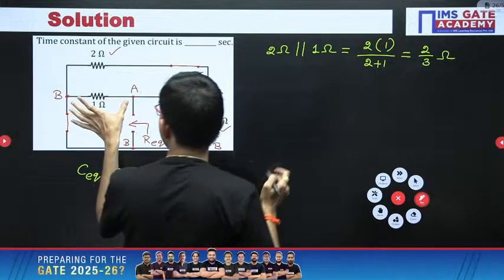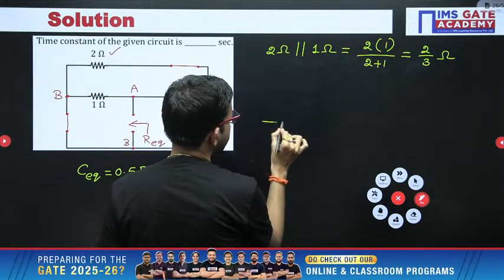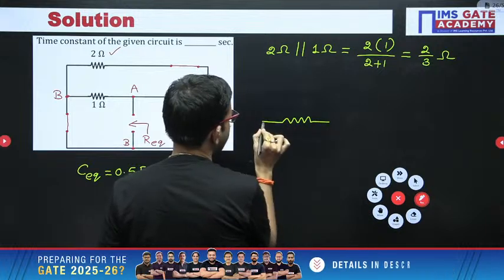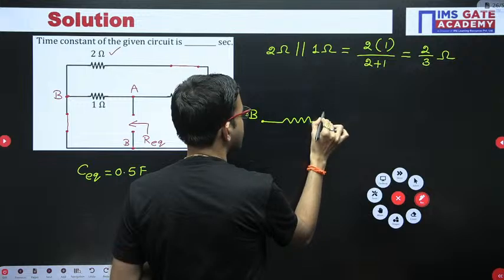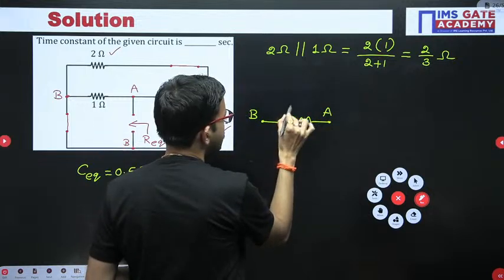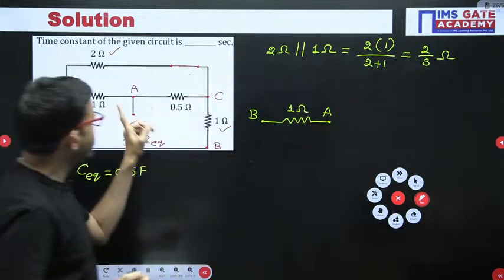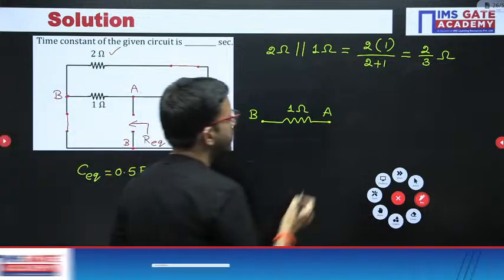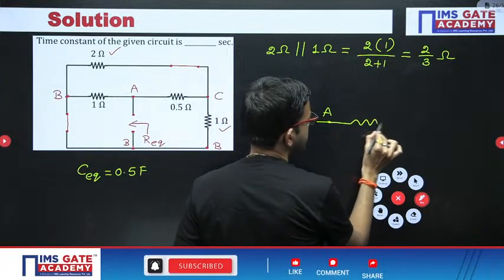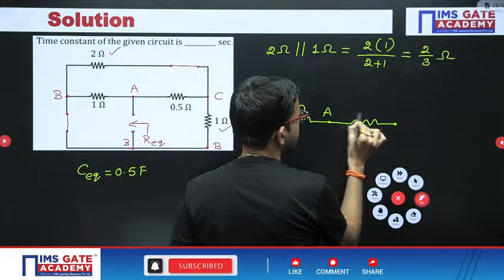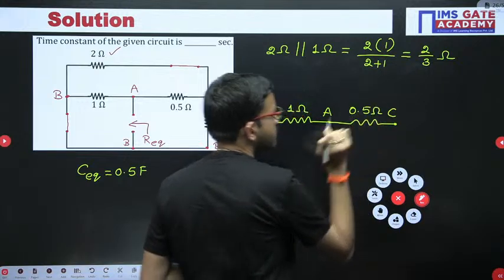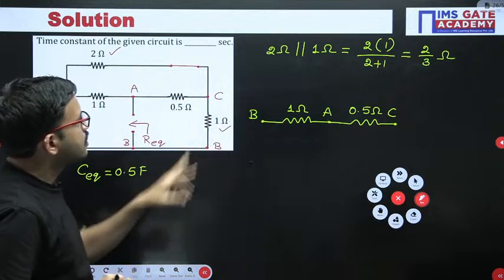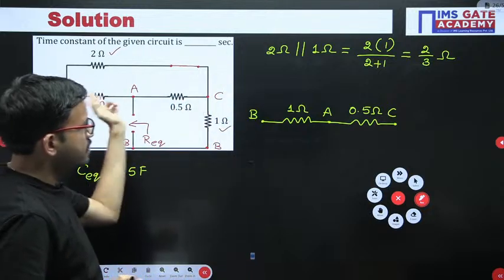After that, for understanding, I am drawing the circuit. Between B and A we have a 1 ohm resistor. Between A and C we have 0.5 ohm, which I am writing as 1 by 2 ohm.